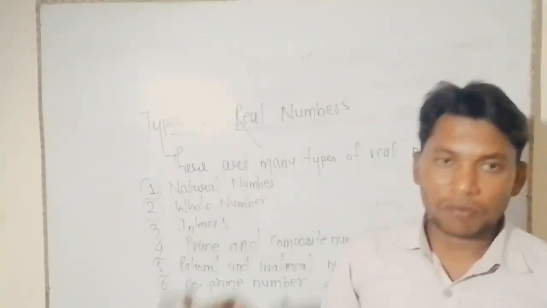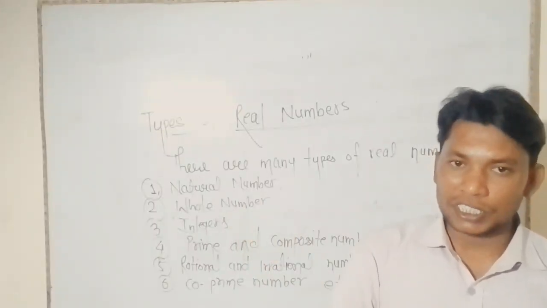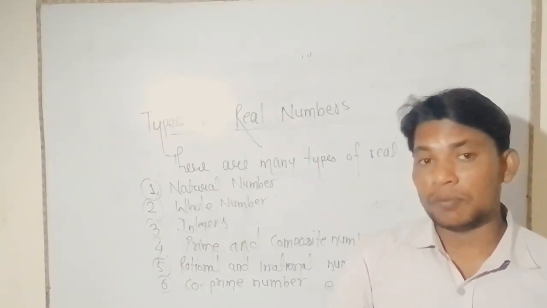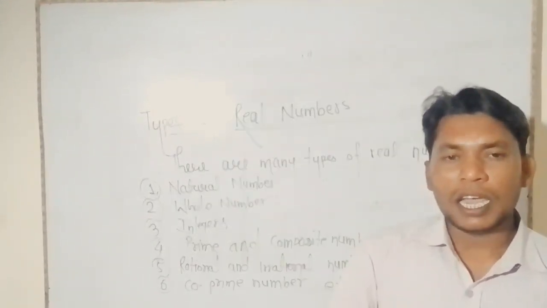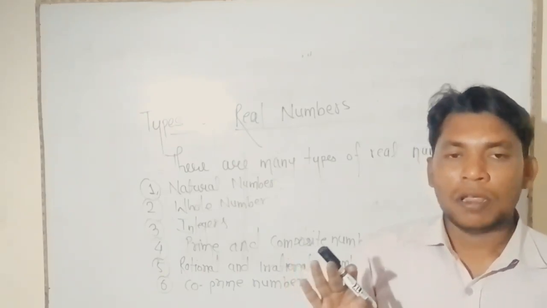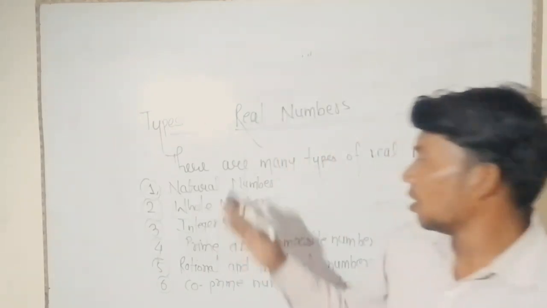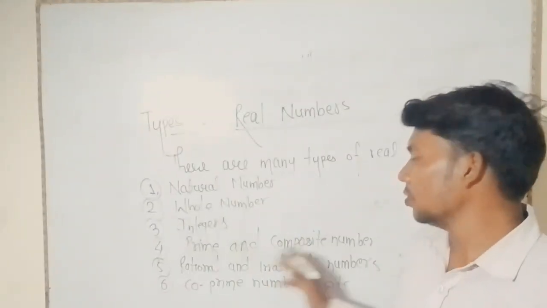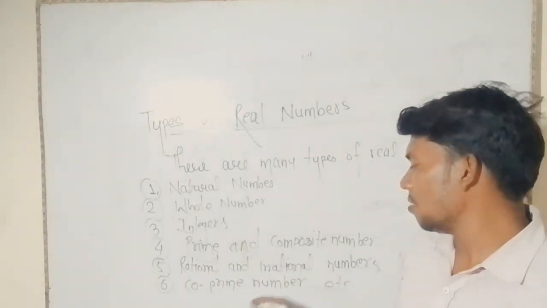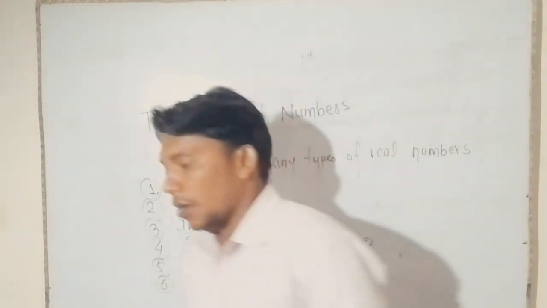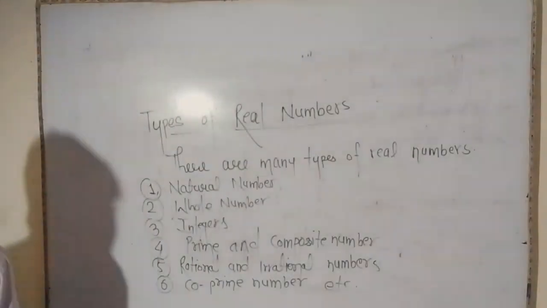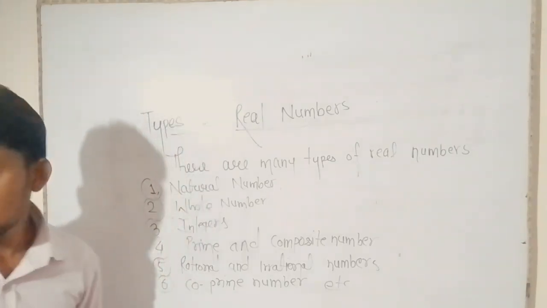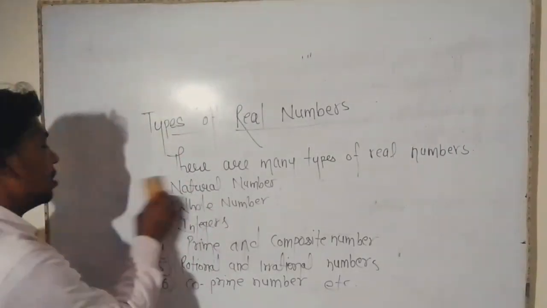First is real number, natural number, whole number, integers, prime number, composite number, co-prime number, twin prime number, perfect prime number, rational numbers, and many types of numbers. So in this chapter we have learned natural number, whole numbers, integers, prime and composite numbers, rational and irrational numbers, co-prime and twin prime number. So mainly we have learned natural number.